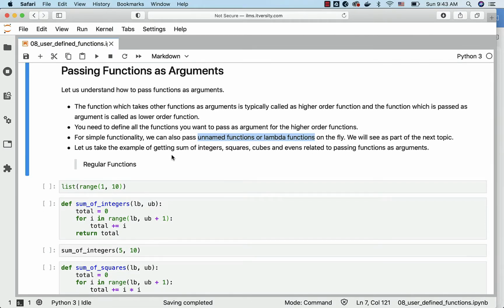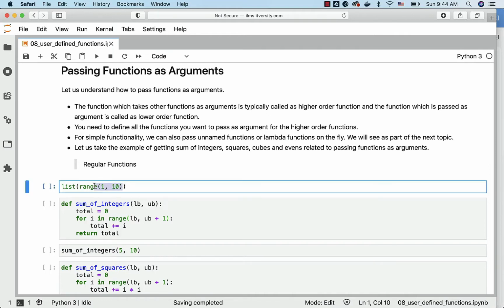Let us take the example of getting the sum of integers, squares, cubes, and evens related to passing functions as arguments. However, when it comes to getting the sum of integers, we have a formula. We should ideally use that. But to demonstrate the capability of passing functions to other functions, I am just using a very rudimentary approach of getting the sum of numbers by iterating through the elements and adding those values to the total and returning the total at the end. For this, I will be using a special function called range that is provided by Python.